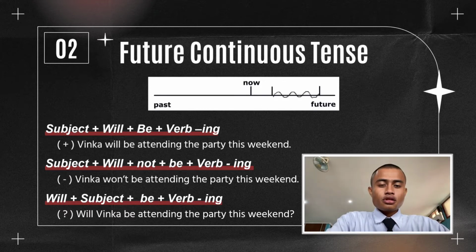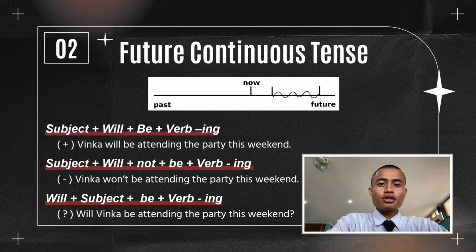The structure of positive: subject plus will plus be plus verb ing. The example: Vinka will be attending the party this week. Structure of negative: subject plus will plus not plus be plus verb ing. The example: Vinka won't be attending the party this weekend.